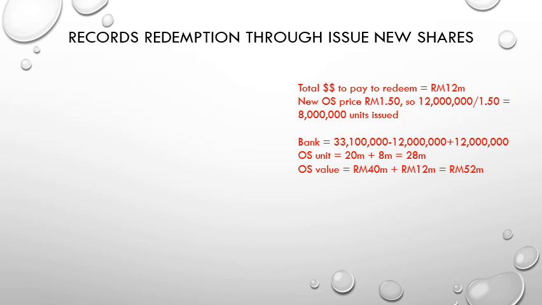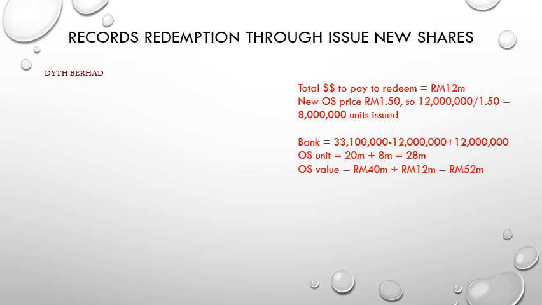So the units have increased to 28 million, and the ordinary share value from last year we have 40 million ringgit, and add up the 12 million because we issue the 8 million units multiplied with 1 ringgit and 50 cents, so we have 12 million. So the value of ordinary shares has increased to 52 million.